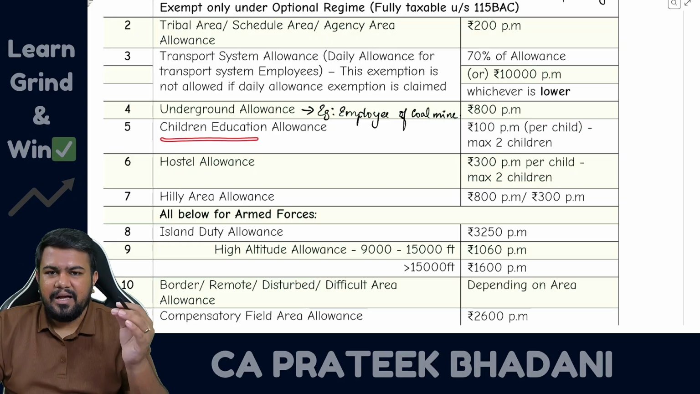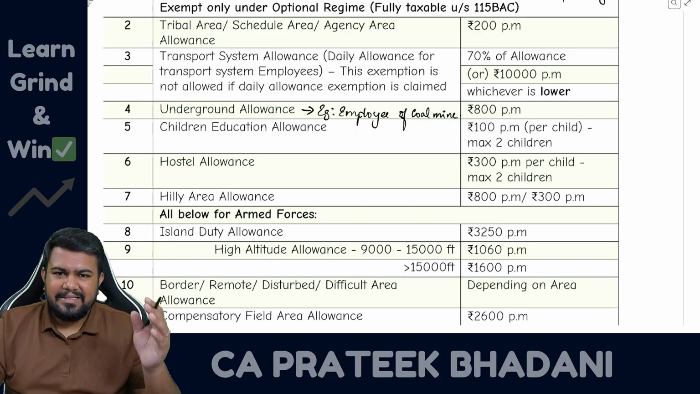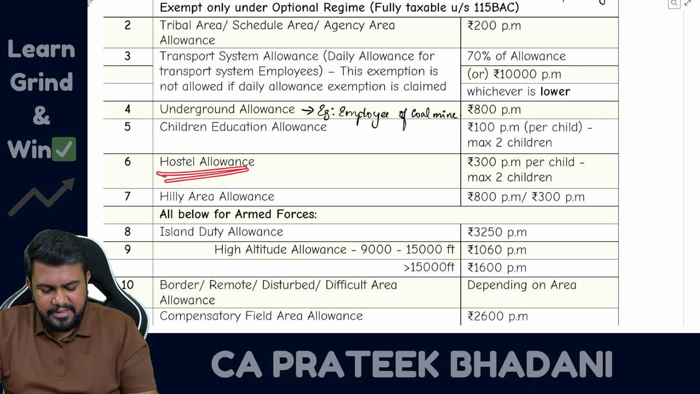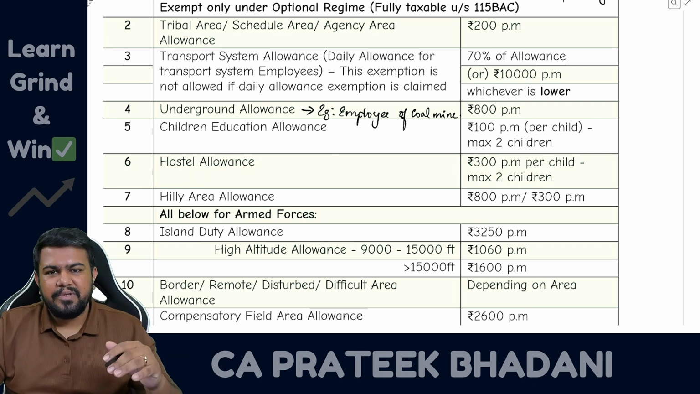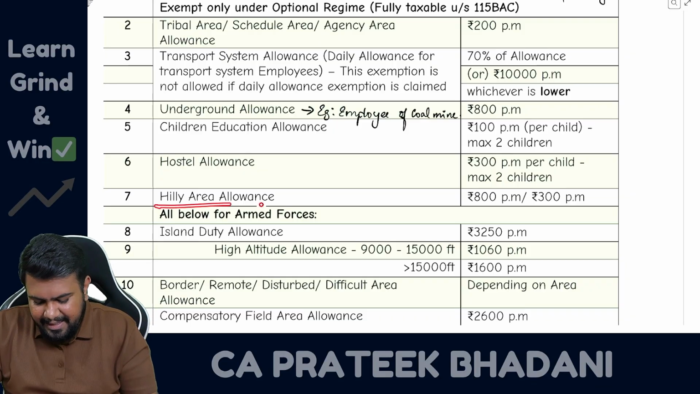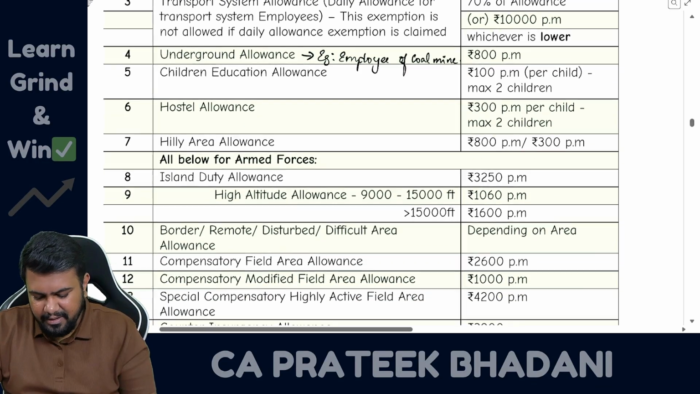Children education allowance: 100 rupees per month per child, maximum 2 children exempt, balance amount taxable. Hostel allowance: 300 rupees per month per child for maximum 2 children exempt, balance amount taxable. Then hilly area allowance, depending on the hilly area it is either 800 or 300, not that important.